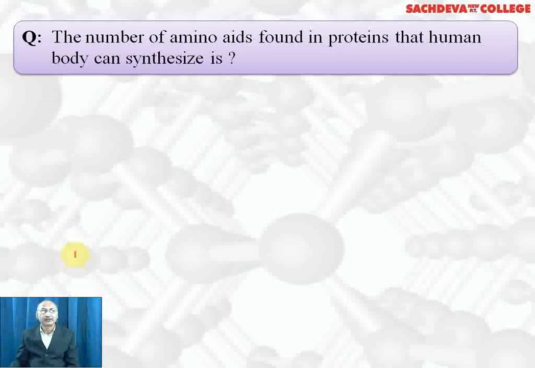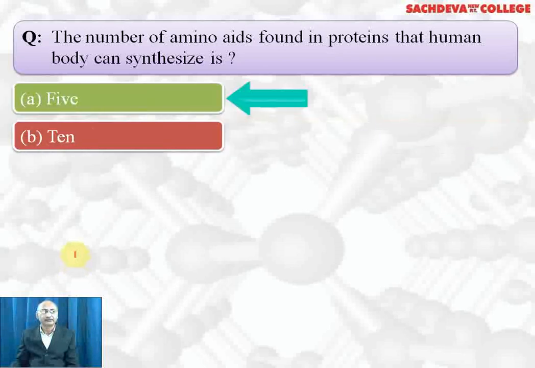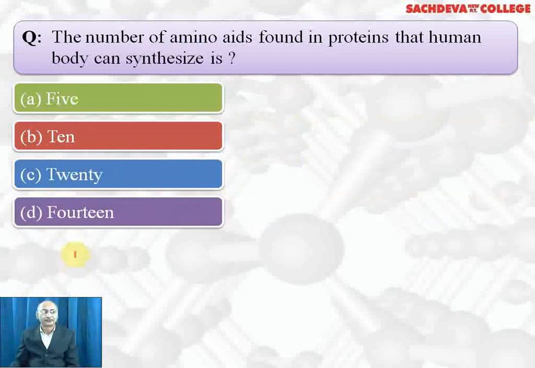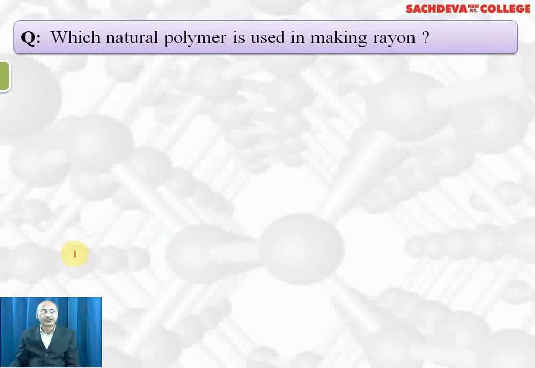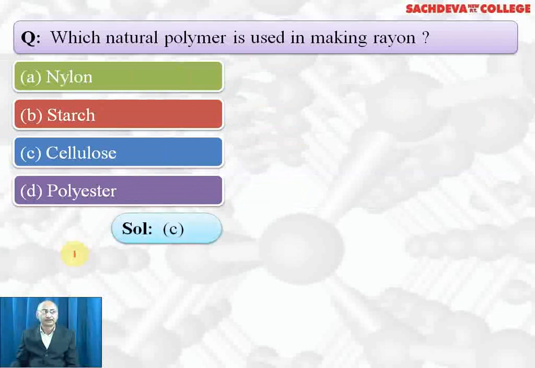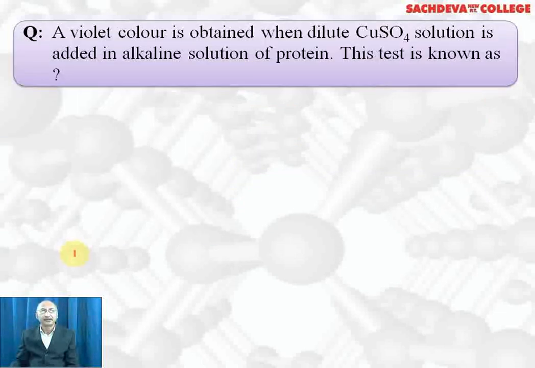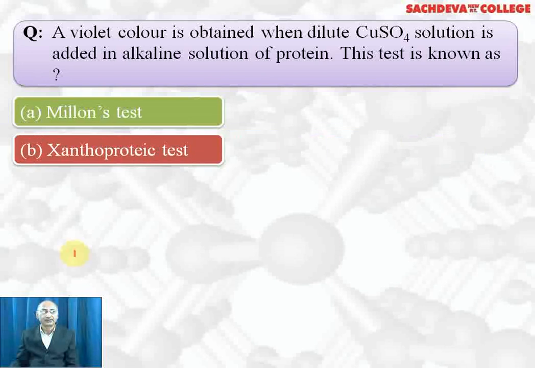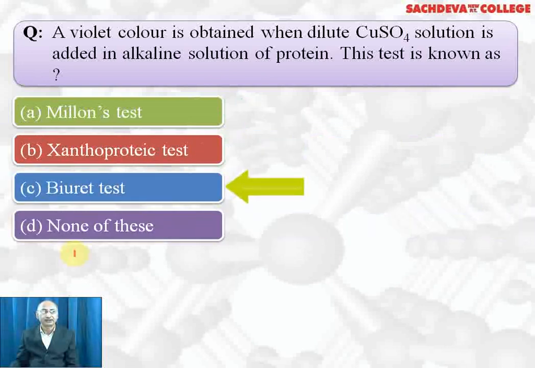The number of amino acids found in proteins that human body can synthesize is 5, 10, 20, 14. Correct answer is 10. 10 amino acids can be synthesized by body which are non-essential, whereas 10 amino acids must be part of our diet because they cannot be synthesized by our body. Which natural polymer is used in making rayon, nylon, starch, cellulose, polyester? Correct answer is cellulose. A violet color is obtained when dilute CuSO4 is added to alkaline solution of protein. This test is known as Millon's test, xanthoproteic test, biuret test, none of these. Correct answer is biuret test.